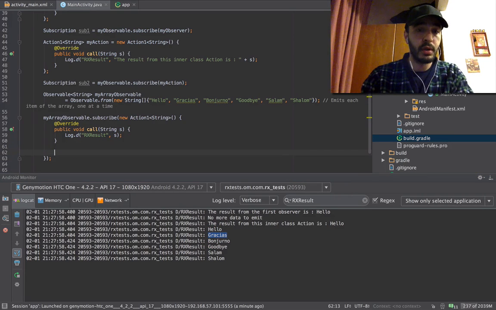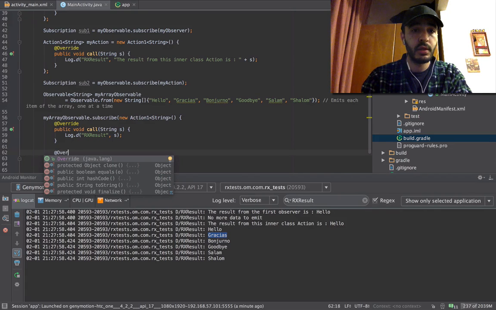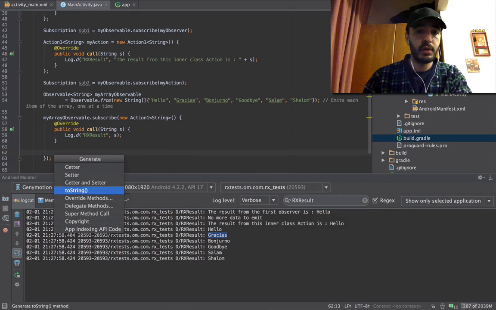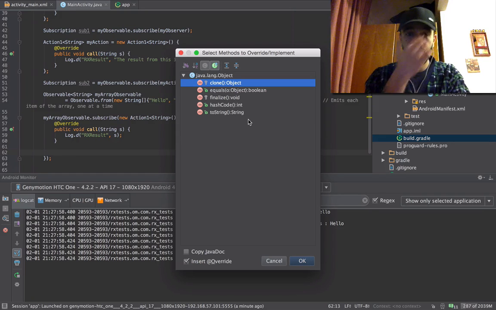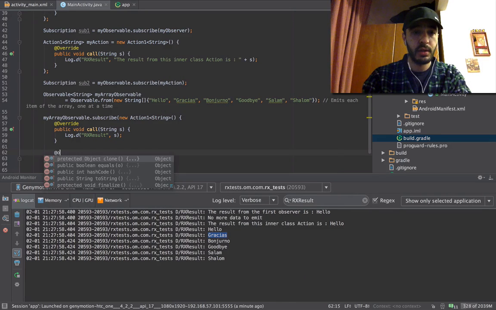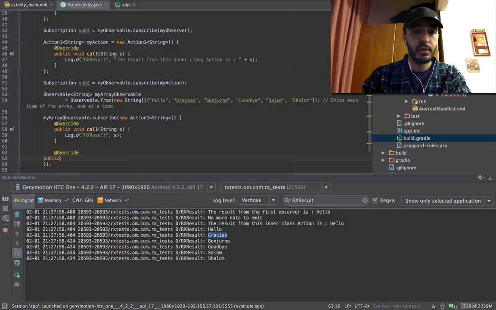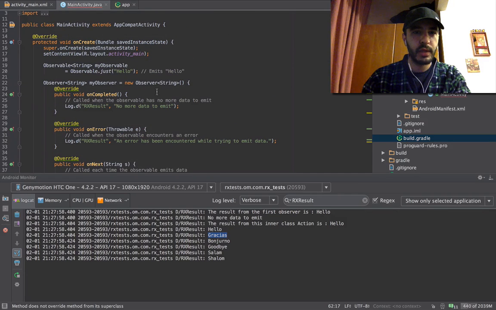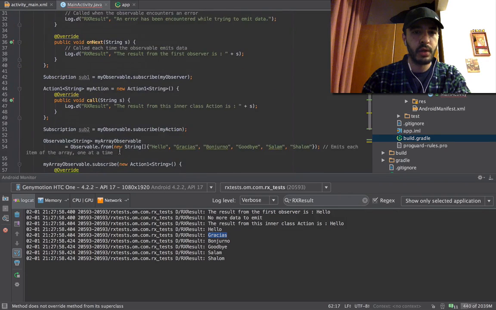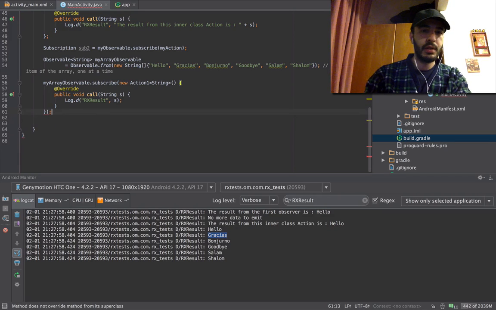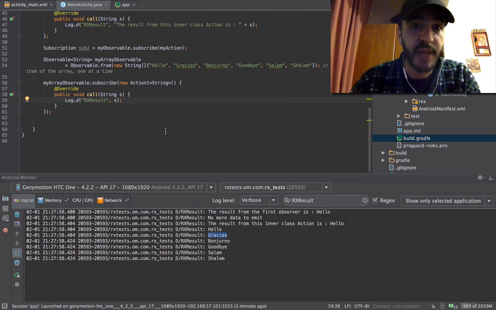Let's try and do override. Can we override implemented methods from here? Oh, okay. We don't have anything offered. I guess we could try. Override public void on next, String s. No? Okay, what was it like? Public void on next. Yeah, it's true. But I guess it doesn't get defined inside this Action1 string.